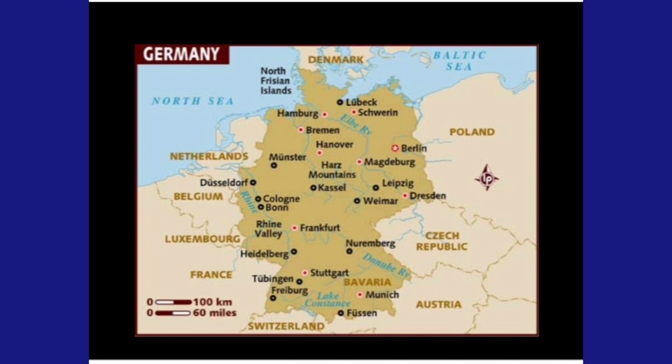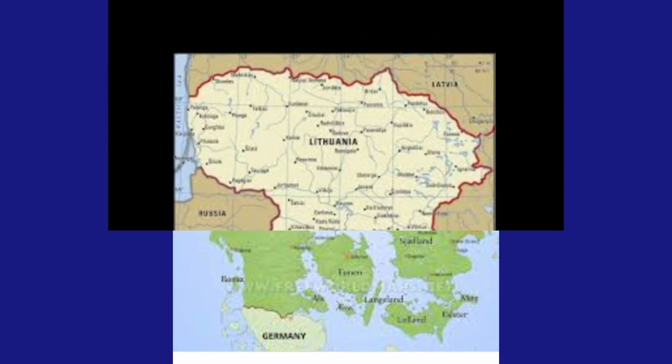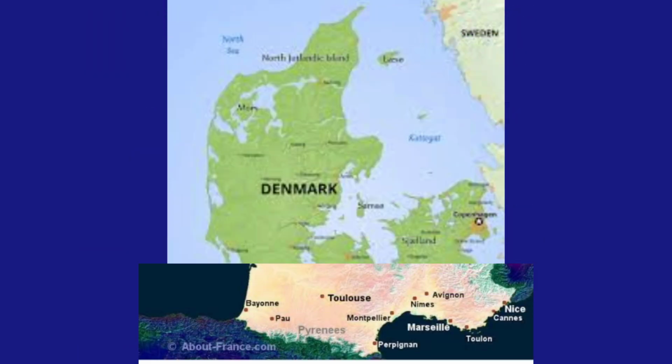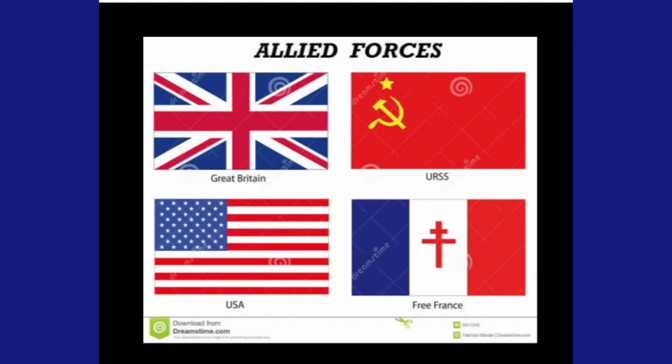Germany lost 75% of its iron and 25% of its coal to France, Poland, Denmark, and Lithuania. This means that the coal mines and the iron mines, which were in the hands of the German Empire, were now distributed among France, Denmark, Poland, and Lithuania.